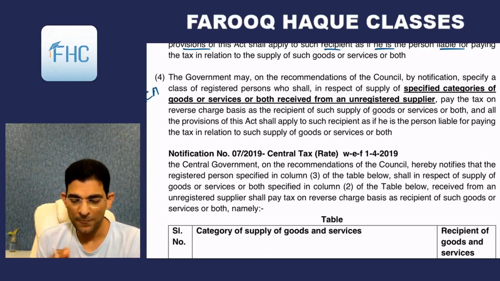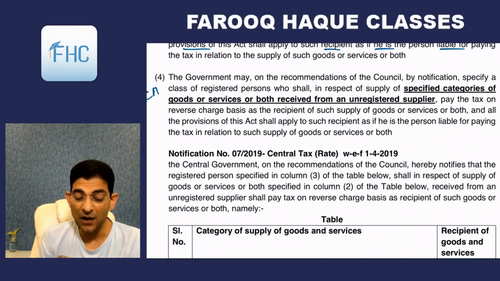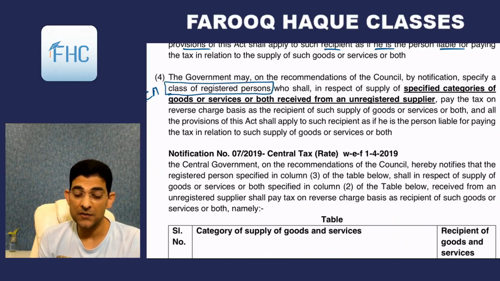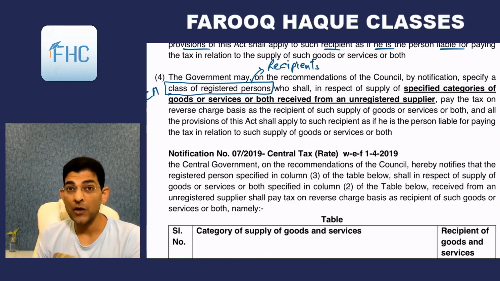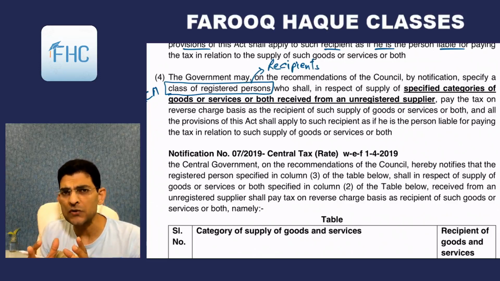Now it is simpler. It says the government may, on the recommendation of the Council, by notification, specify the class of registered persons, meaning the recipients, who shall, in respect of supply of specified category of goods or service or both, received from an unregistered supplier, pay the tax on reverse charge basis. Earlier the words specified category were not there; it was applicable to all goods and services.